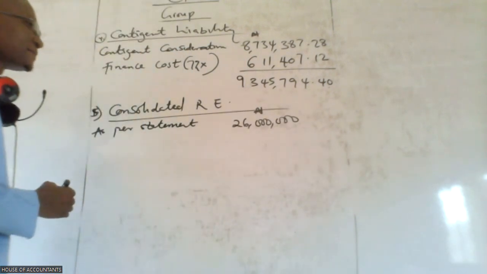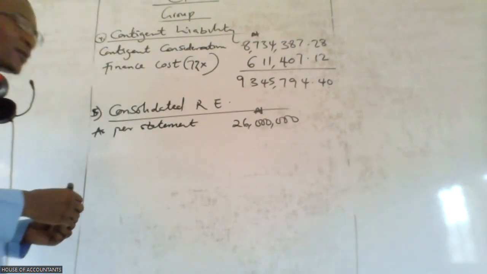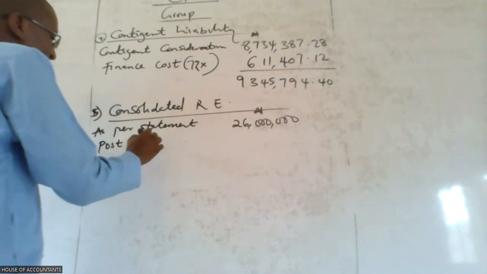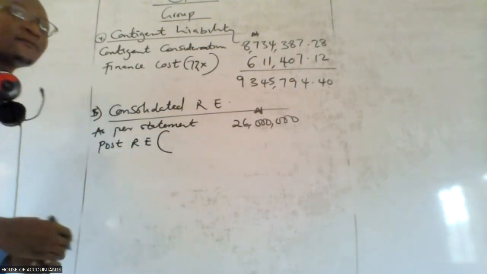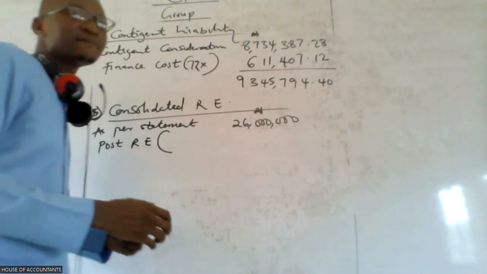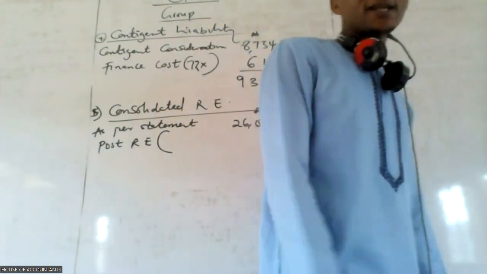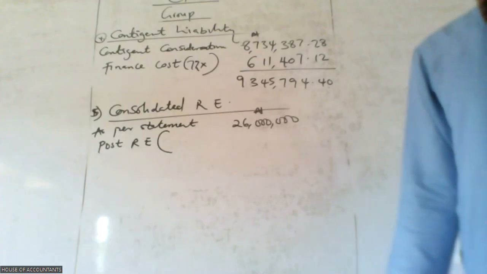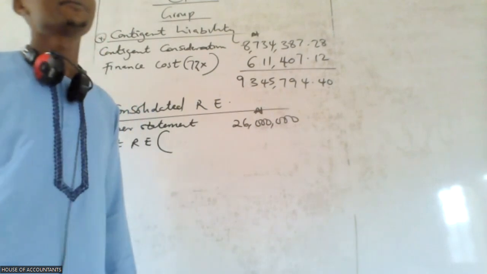What again? Post retained earnings. Okay, post retained earnings. How much is post retained earnings? Online, what is the post retained earnings? 20 million. 26, I mean. It's 6, 7. They have 3.